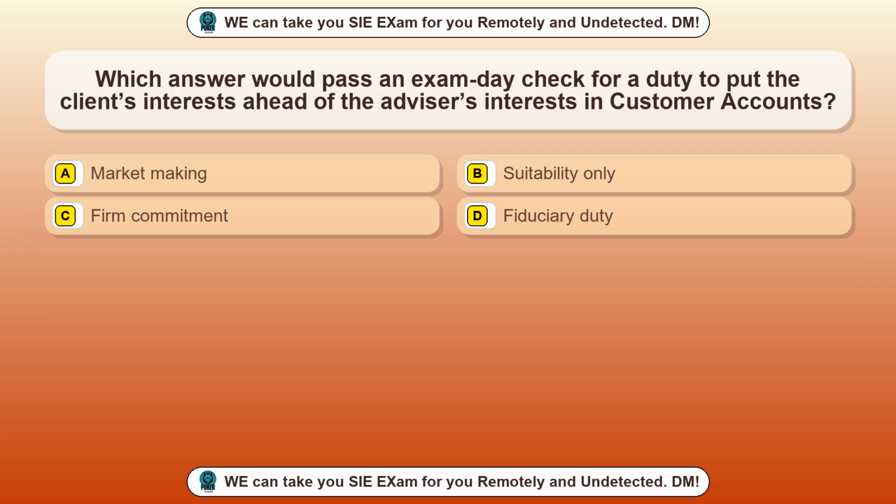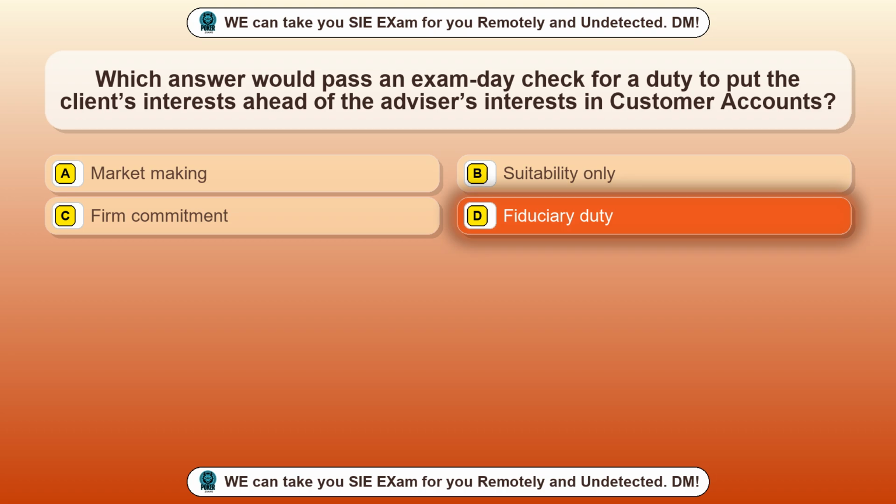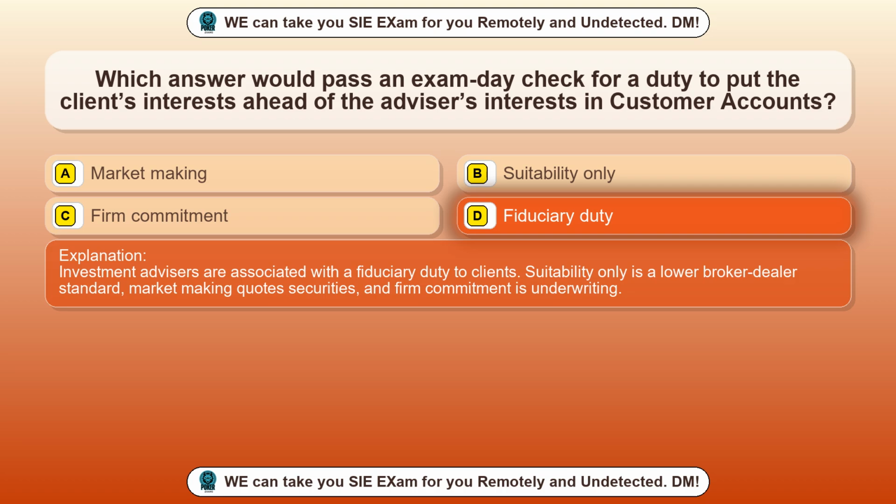Question 69. Which answer would pass an exam day check for a duty to put the client's interests ahead of the advisor's interests in customer accounts? Option A, market making. Option B, suitability only. Option C, firm commitment. Option D, fiduciary duty. The correct answer is option D, fiduciary duty. Investment advisors are associated with a fiduciary duty to clients. Suitability only is a lower broker-dealer standard, market-making quotes securities, and firm commitment is underwriting.